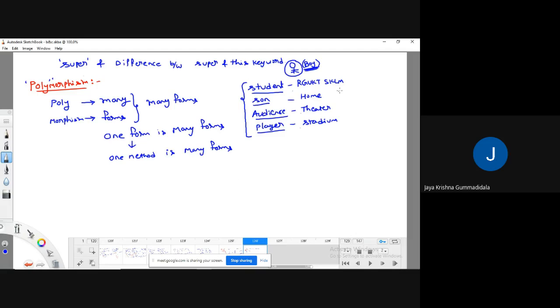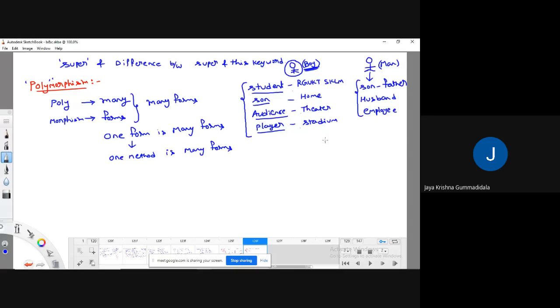Similarly, for example, there is a man. He acted as a son for his father. He also acted as a husband at times. He acted as an employee at working locations. Like this, there is one form, and that form can be in many forms.